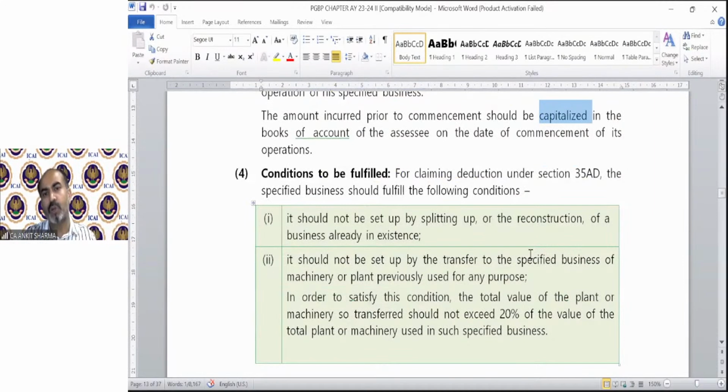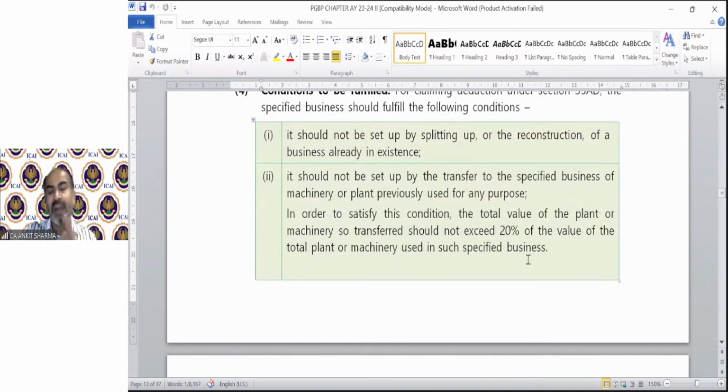What are the conditions that need to be satisfied? It should be a new business. It should not be a splitting up or the reconstruction of an already existing business. For the new business, 80% of the value of plant and machinery should be new, not second hand. Only 20% can be old. So if there is a business in which 85% of plant and machinery is new and 15% is second hand, then that will be treated as a new business. But in a business where 25% of the value of plant and machinery is second hand and 75% is new, then that business cannot claim this deduction because it will be excluded from the definition of new business.